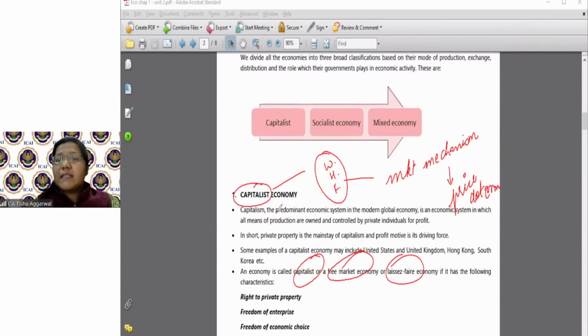Capitalist economy is that economy where all the problems, what to produce, how to produce, for whom to produce, are solved by the price determination. So whatever the price says, whatever the profit says, whatever the business entrepreneur says, we will do that. Why? Because the entrepreneur is supreme. Whosoever has the money, go ahead with that. Okay? The people who do not have money do not have any stake.